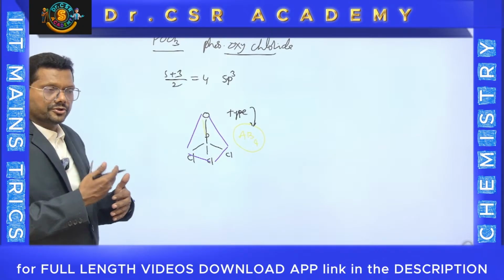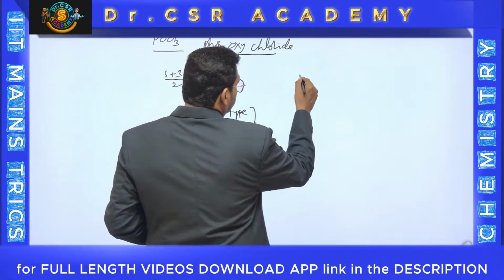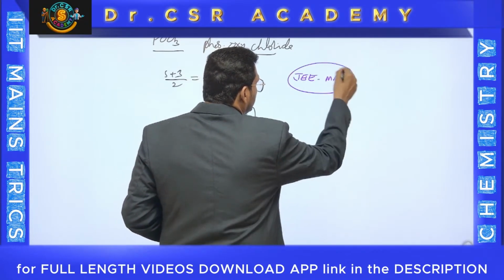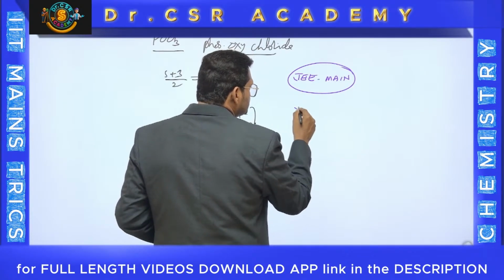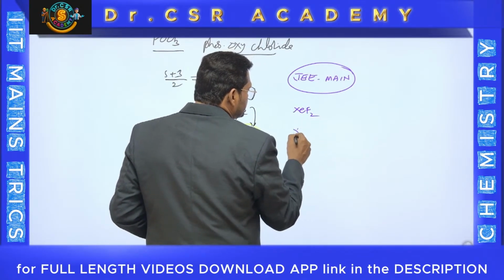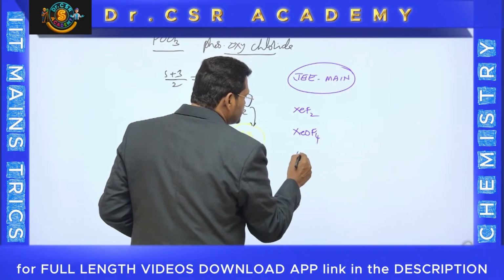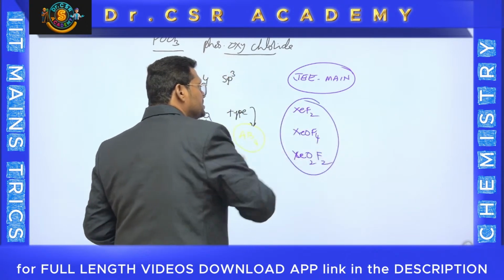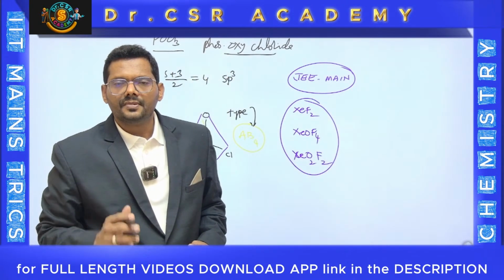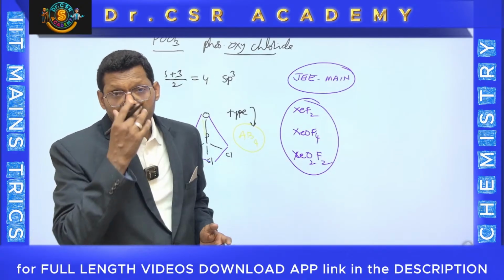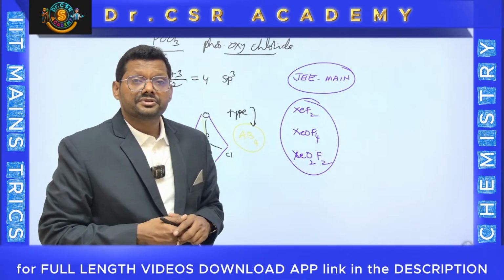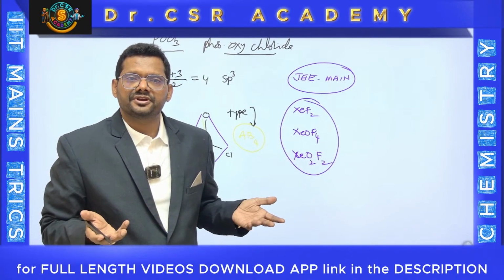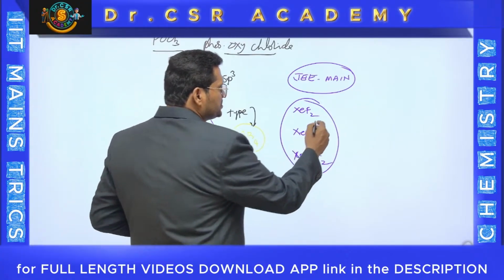We'll go through a better molecule. You know what? In the previous JEE Main, mostly important examples are like this: XeF2, XeOF4, XeO2F2. These three molecules have been asked many times, and they are interestingly good. Take XeF2, xenon with two fluorines. Xenon group number is 8, 8 plus 2 is 10, 10 by 2 is 5, sp3d. Got it? 2 seconds is enough. So that is there.